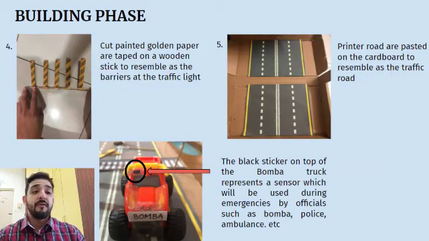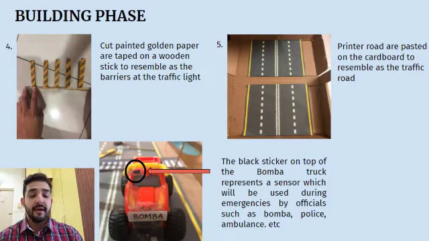The fourth step for the building phase is cut painted golden paper are taped on a wooden stick to resemble the barriers at the traffic light. The fifth step is printed routes are pasted on the cardboard to resemble a traffic route.